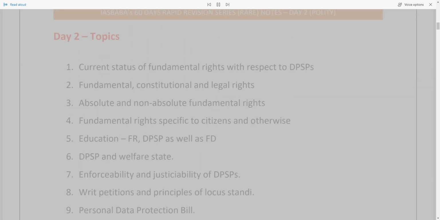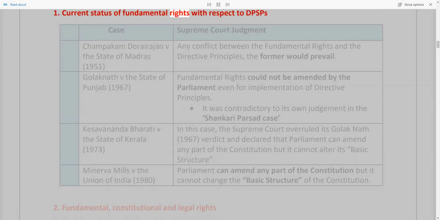IAS Baba's 60 Days Rapid Revision Series, Notes, Day 2, Polity. 1. Current status of fundamental rights with respect to DPSPs. Case law, Supreme Court judgment: Champakam Dorairajan v. the State of Madras, 1951. Any conflict between the fundamental rights and the directive principles, the former would prevail.